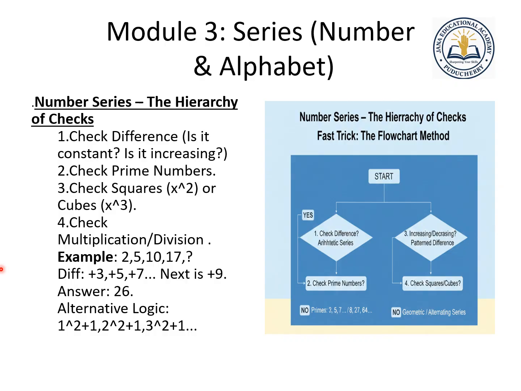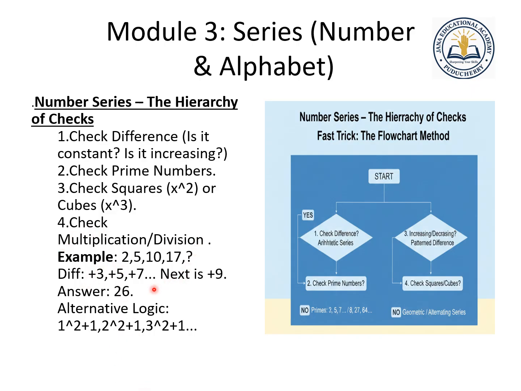Next one is the alphabet series. In the alphabet series, we have to find out the hierarchy: whether it is moving in what difference, in increasing or decreasing fashion, or find out the prime numbers. It will go 3, 5, 7 like that. You have to find out. Or it can be in the square fashion, x square. Suppose 4, 25. 2 2s are 4, right? 3 3s are 9. So we will be finding out how the series will be going.